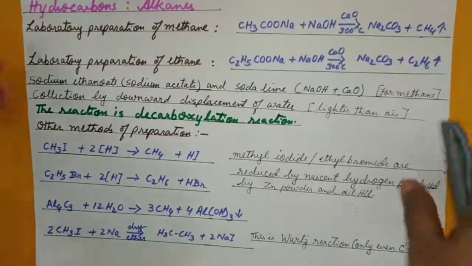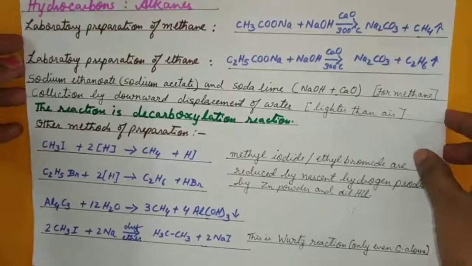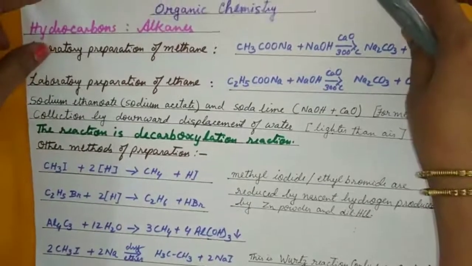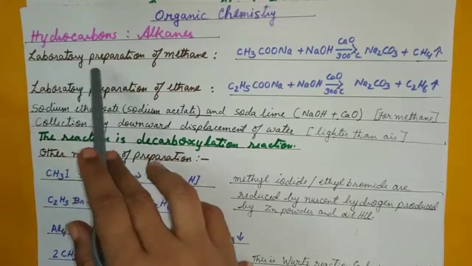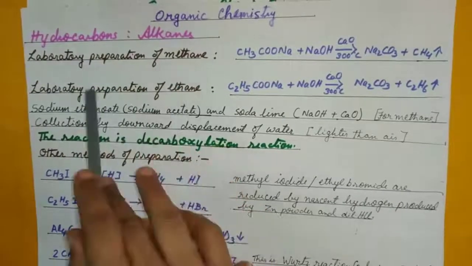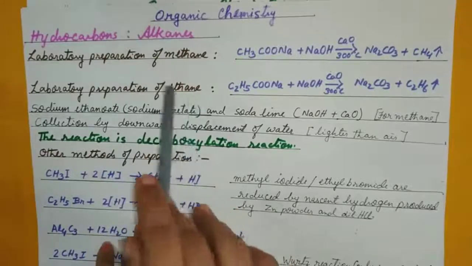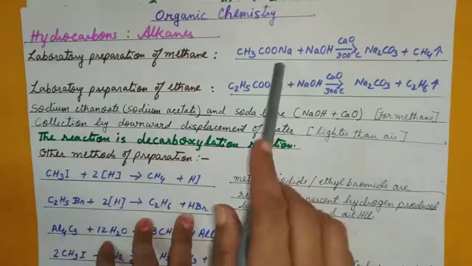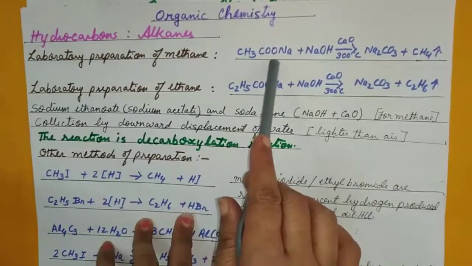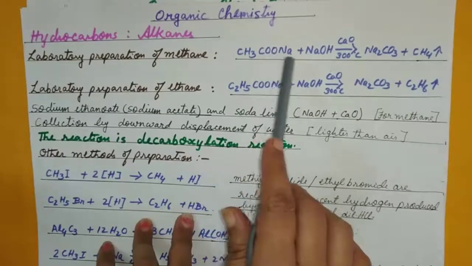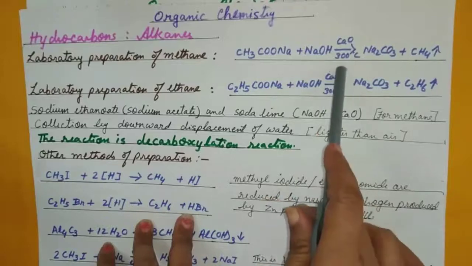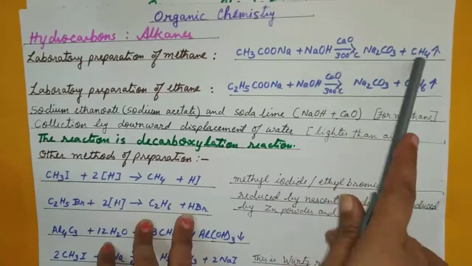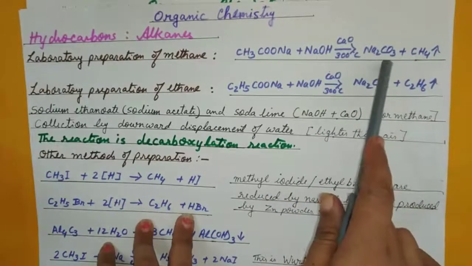Now let's come to the next part of our alkanes, and that is laboratory preparation of methane and ethane. So in the laboratory, if you have sodium ethanoate with soda lime, this is soda, this is lime, and heated to a temperature, you get methane with sodium carbonate.